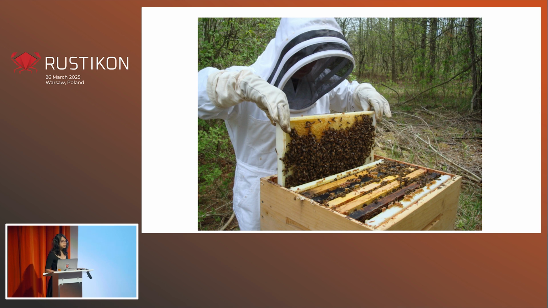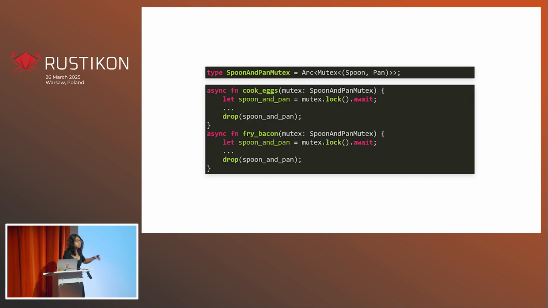Unfortunately, there is no clear answer here. If you end up in these situations, you need to take a step back and think about re-engineering your code such that these bugs can be resolved, and that might mean making some trade-offs. So one of the things we could do here is say that both the spoon and the pan, let's put that in the same mutex.